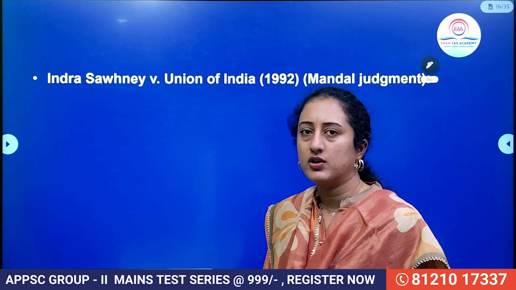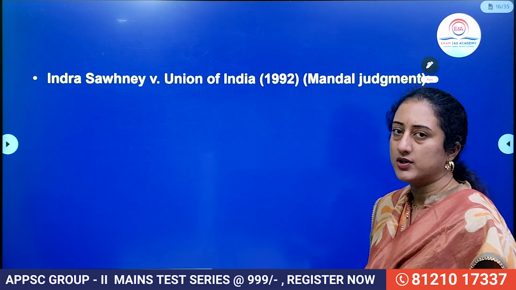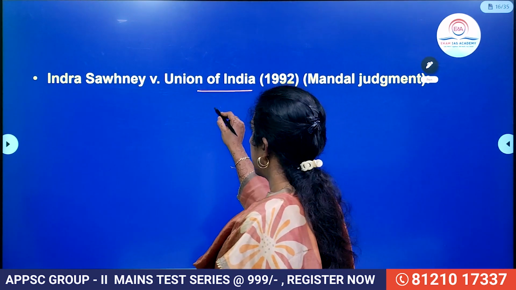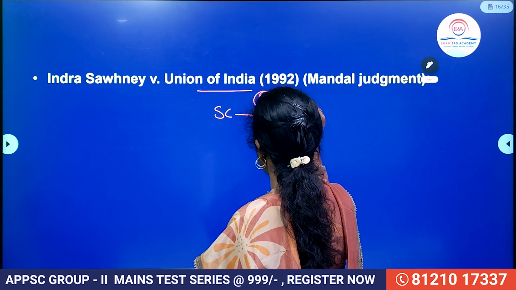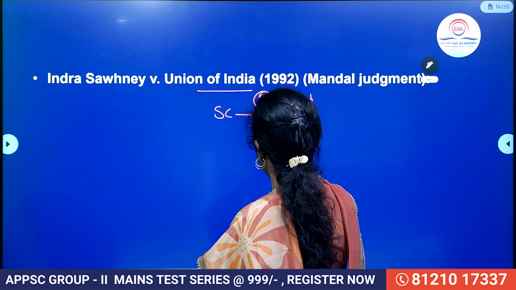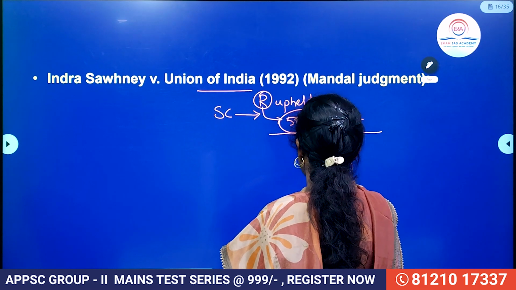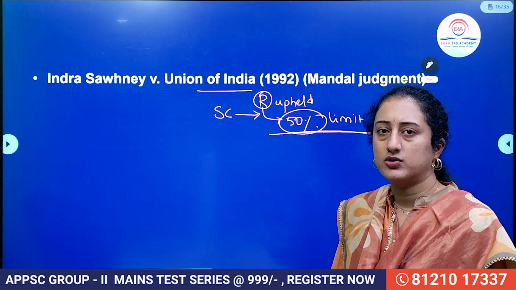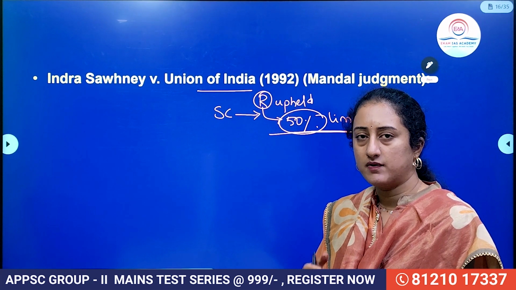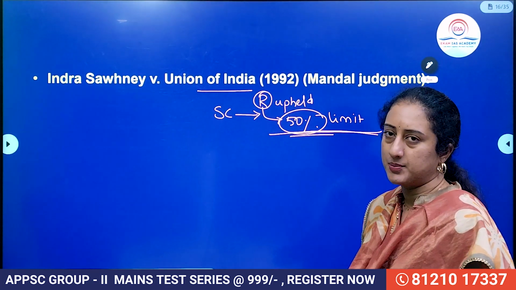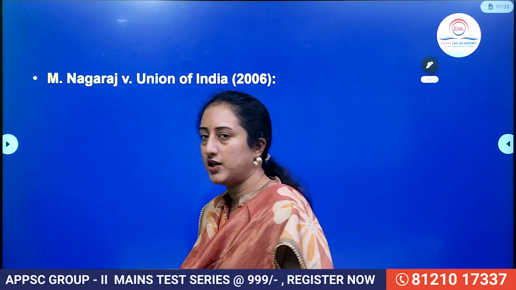provisions. Then an important case related to Article 16 is Indira Sawhney versus Union of India, a very important landmark case where the Supreme Court has said reservations are being upheld, right? Reservations are upheld, but these reservations cannot cross the 50% limit. So they have imposed a glass ceiling, right? This cannot increase more than 50%. That means whatever reservations you give to SCs, STs, backward classes and everyone, that has to be confined within this 50% limit. That is the major outcome of the Indira Sawhney versus Union of India case of 1992.